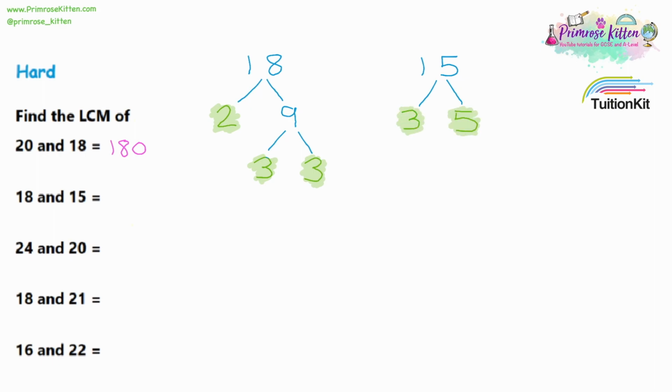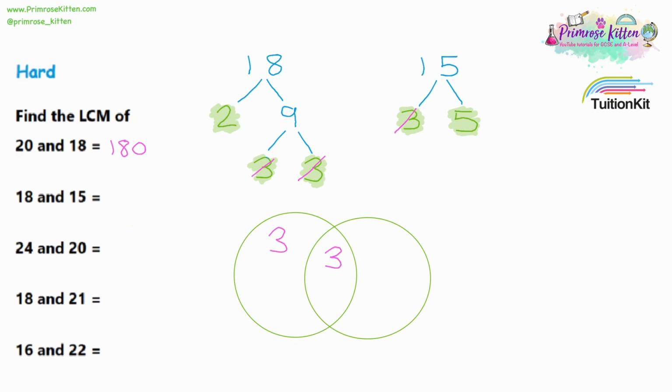So now I'm going to put those numbers into a Venn diagram. We'll have a circle containing 18 and a circle representing 15. We look at which numbers are in both lists, and importantly which prime numbers are in both lists. They've both got a 3 that will go in the overlap. It's in both circles, it's in both trees. Then 18 is the only tree with a second 3, so that will go in the 18 circle, and 18 is the only one with a 2, so that will also go in the 18 circle. 15 is the only tree with a 5, so 5 will go into the 15 circle.